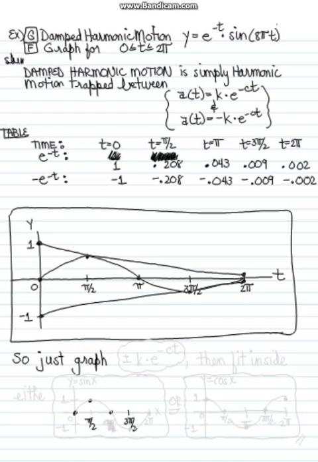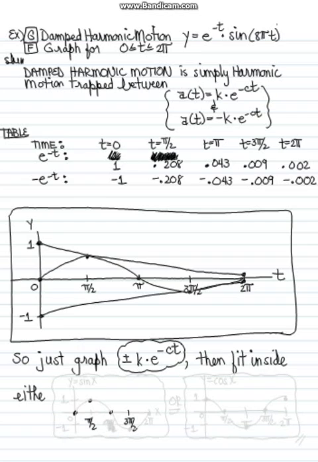Then it goes down to its minimum at 3 pi over 2. Then it goes back up to 0 at 2 pi. That's the regular sine function. But this thing's constrained by the upper and lower graph. It has to stay within there. So the highs and the lows keep changing as this thing gets squashed closer and closer together as we move from t equals 0 to t equals 2 pi. So just graph positive and negative k times e to the negative ct, which we did here. Then fit inside either the sine function or the cosine function.